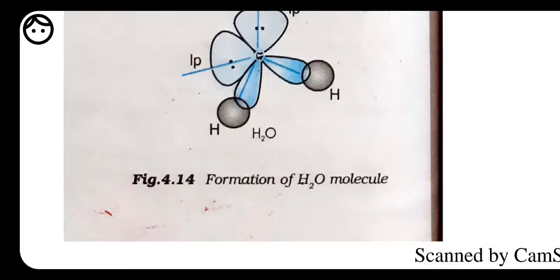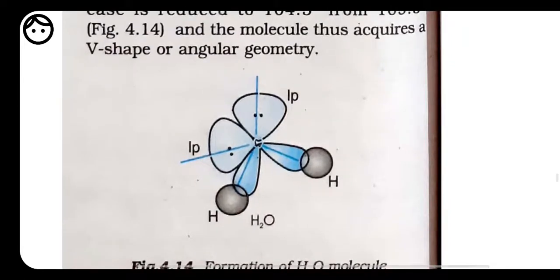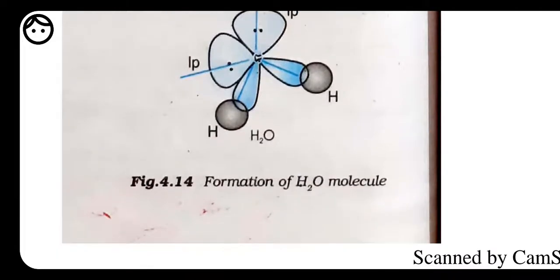Because whenever we are seeing the structure of this one, oxygen is having two lone pairs of electrons, isn't it? So these two lone pairs are also taken as bonds, and because of this it also shows sp3 hybridization. So always remember students, whenever some molecules are given to you and it is asked what is the hybridization of this one, you have to take out the hybridization. So always you have to count the number of bonds and also the number of lone pairs present, because a lone pair also counts as one bond.